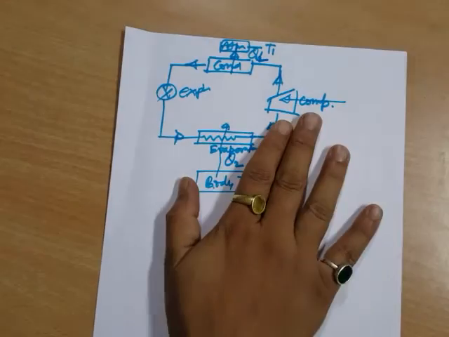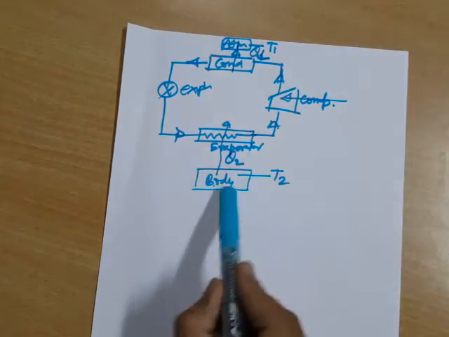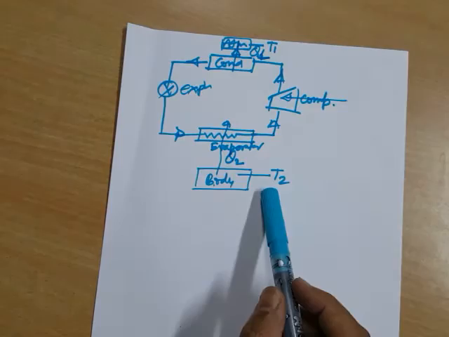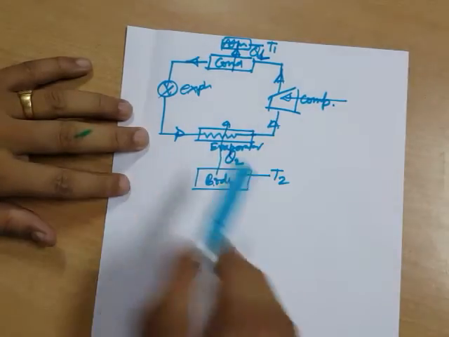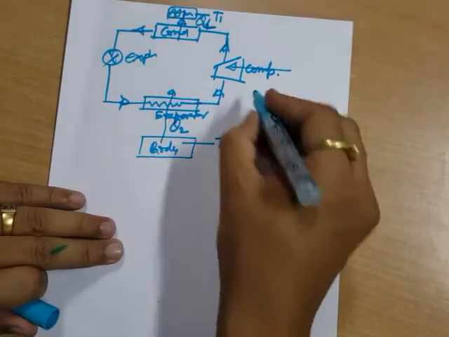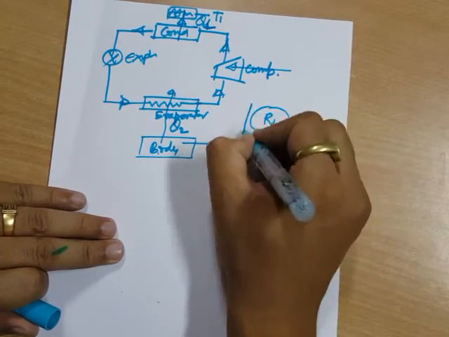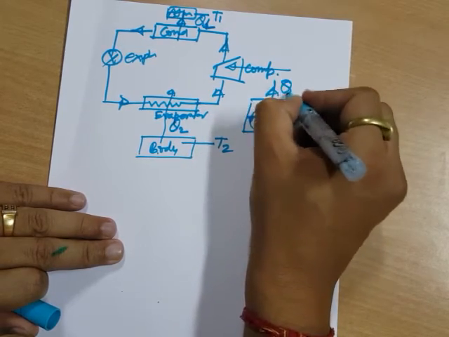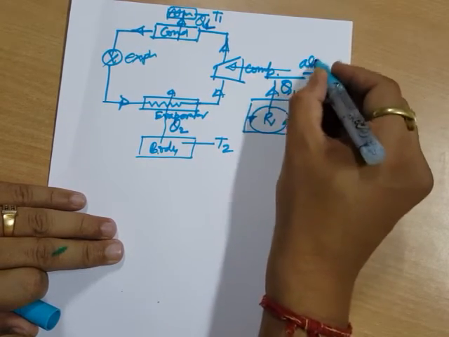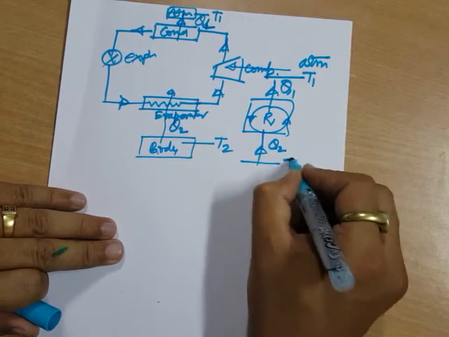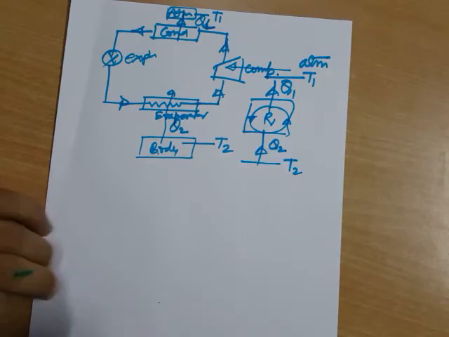This is my refrigerator, the same thing, extracting heat from the lower temperature space, transferring heat to the higher temperature atmosphere, and in return doing work. So if I draw it schematically, this is my refrigerator working in a cycle, transferring heat to a high temperature, which is basically the atmosphere, and receiving heat from a cooler space, which is the refrigerator. Basically